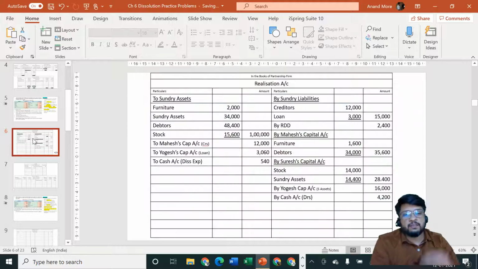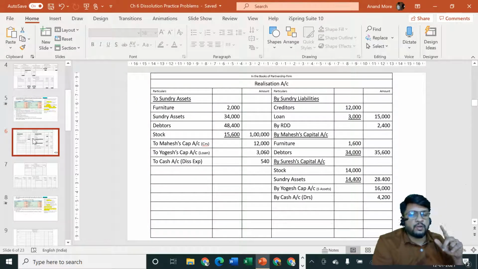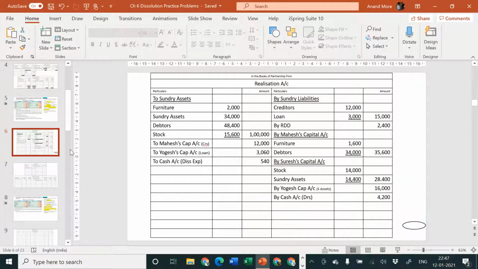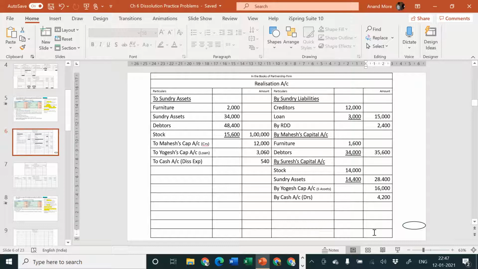Now, as I have discussed, we have already seen partners loan account is not there, so no tension. Cash account is closed last, so not a difficulty, and partners capital account can be closed only after considering realization profit or loss. So let us close realization account first. Please take the total on your own and find out what is the balancing figure.